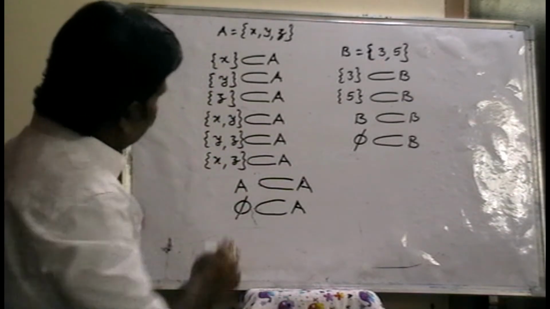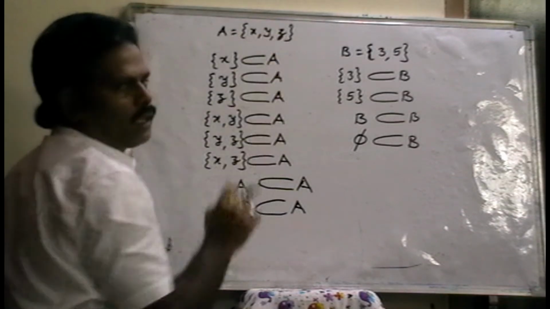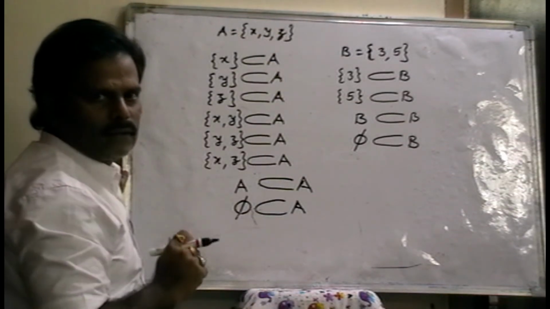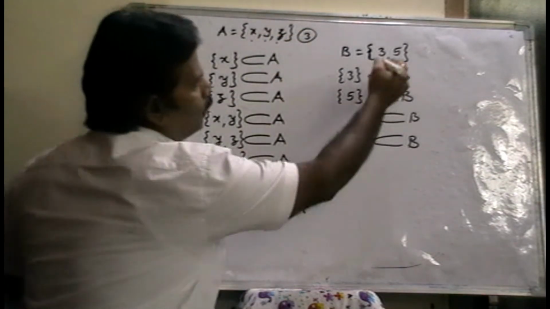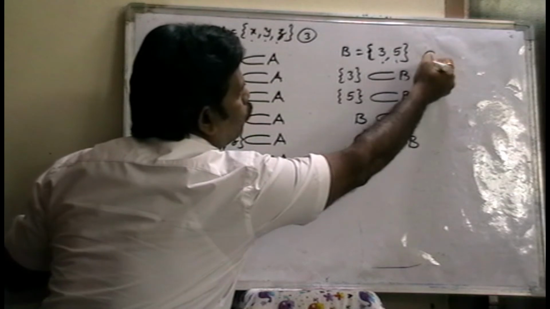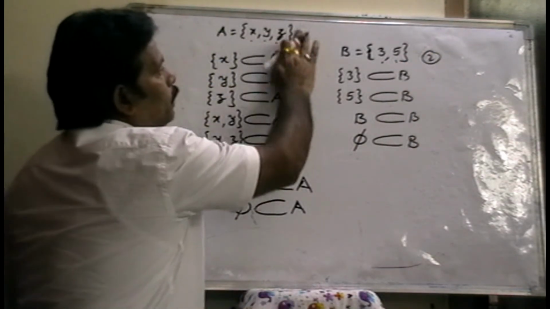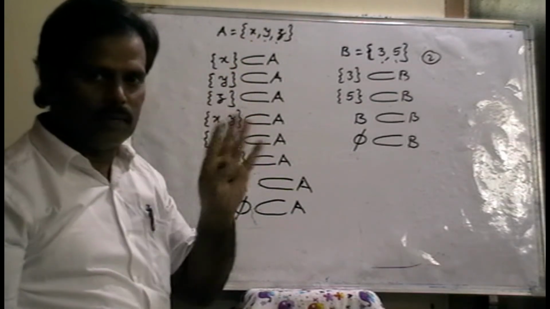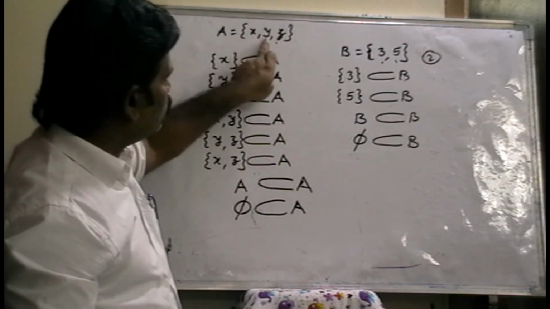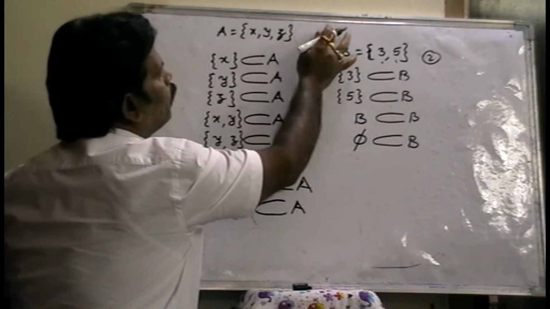Here for set A, how many elements are there? 3 elements. How many elements are there here in set B? Only 2 elements. Number of elements in the particular set, not the elements themselves. For set A, how many elements are there? 3 elements. That 3 is called the cardinal number of A.